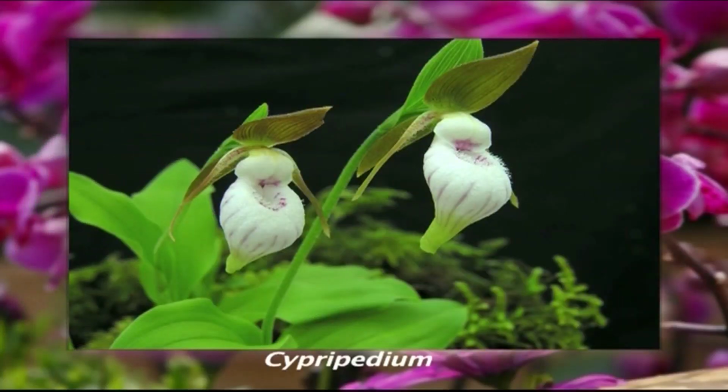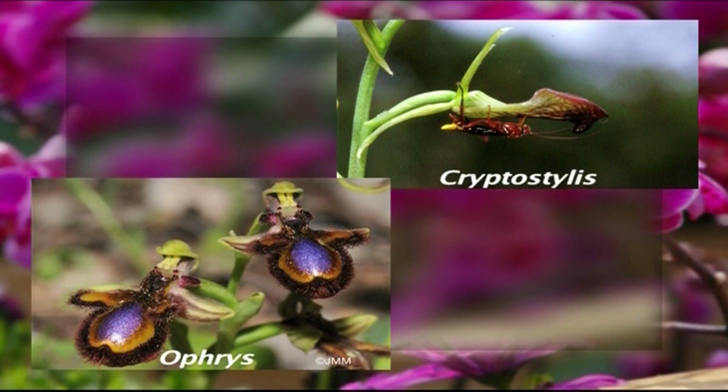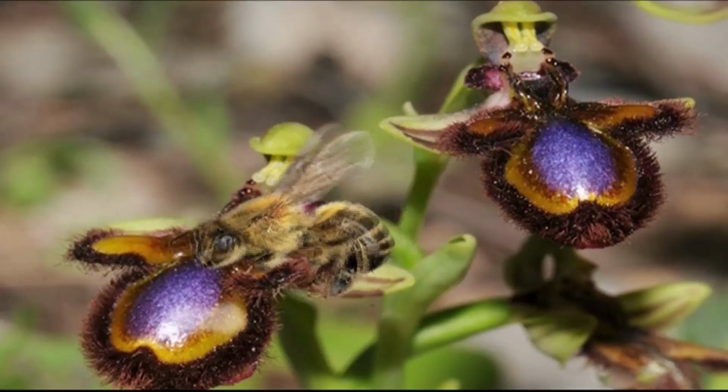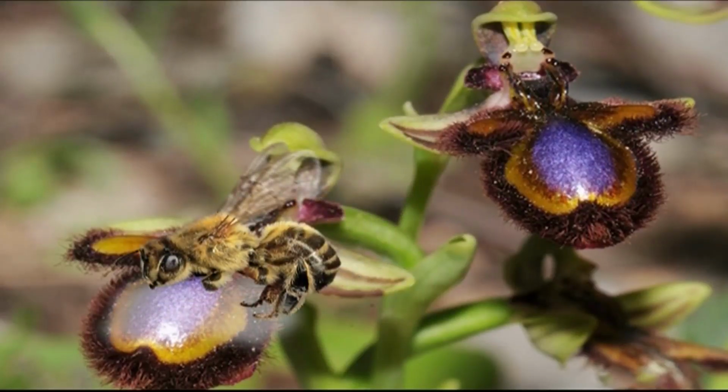Some species of orchids have more remarkable adaptations for pollination. We can say bizarre adaptations for pollination. For example, flowers of Cypripedium manipulate their pollinators and provide in return no reward. Some species of orchids, namely Ophrys and Cryptostylis, show a visual and a chemical mimicry by which a male insect gets deceived and perceives the flower as a potential female, as a potential mate.